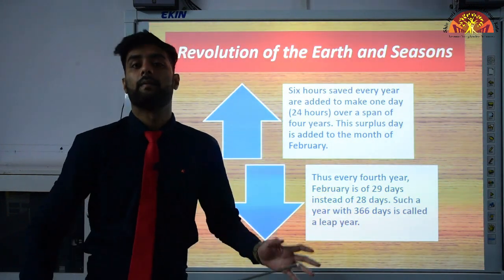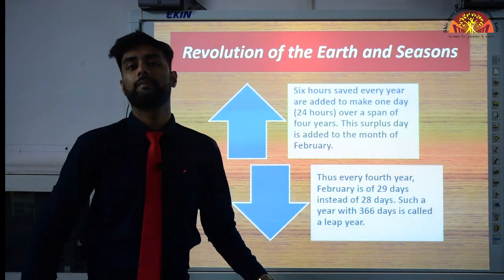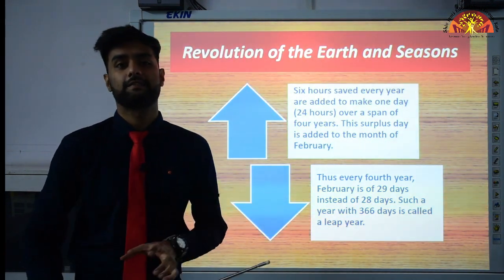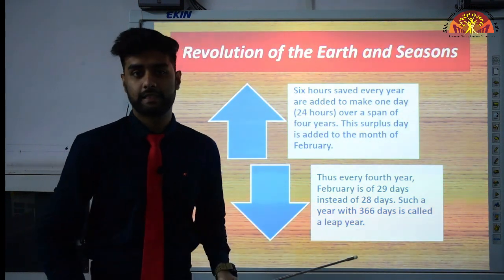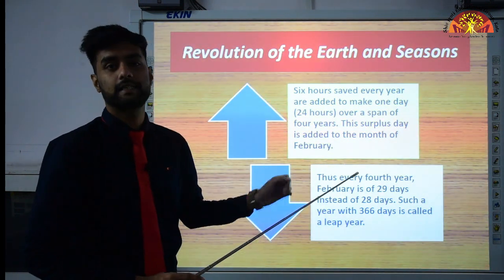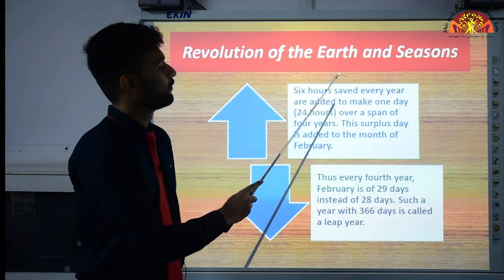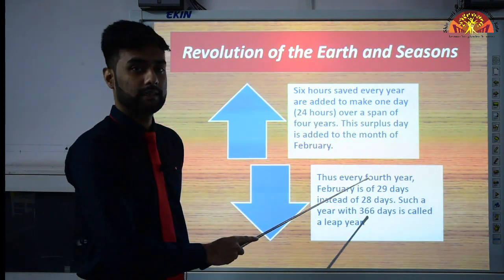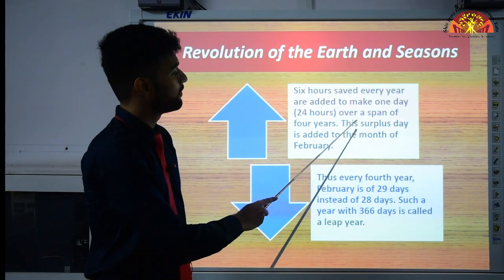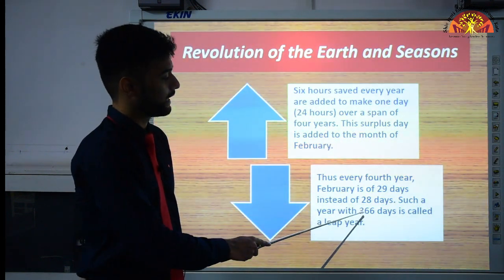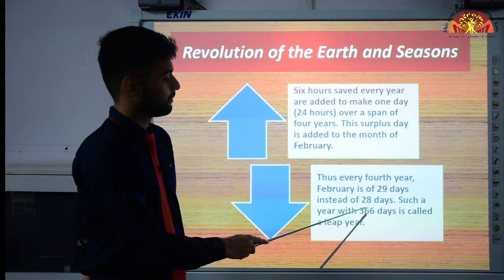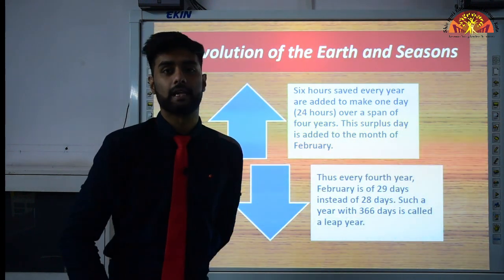What happens? हमारी अर्थ को revolution complete करने में कितना टाइम लगता है? 365 days and 6 hours. So for 3 years we count only 365 days and we save 6 hours per year. But 4th year में we count all those 6 hours and we add 1 day at the end of February, and that year is called a leap year because it has 1 day extra. That means 366 days. I hope you understood.